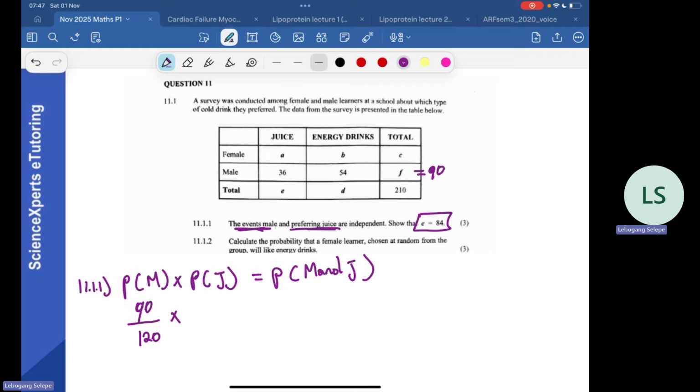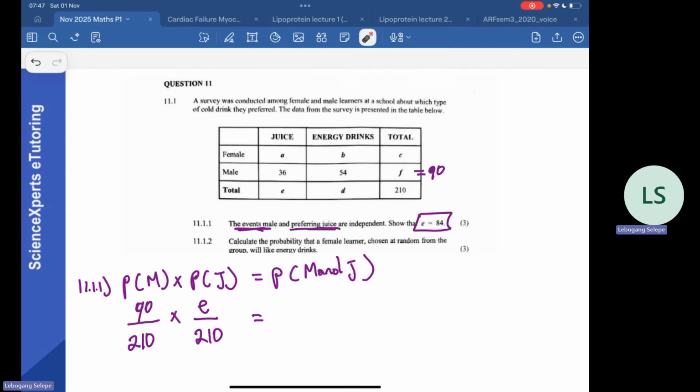So the total of getting juice is E, which is what we are calculating there. The probability of getting juice regardless of being male or female. So it's going to be E over 220. Where is this 120 coming from? Sorry, this is 210. I flipped the numbers. 210, here 210 as well, is equal to the probability of male and getting juice.